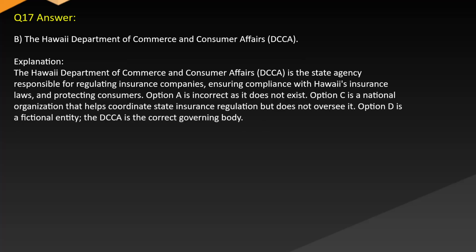Answer: B. The Hawaii Department of Commerce and Consumer Affairs (DCCA). Explanation: the Hawaii Department of Commerce and Consumer Affairs (DCCA) is the state agency responsible for regulating insurance companies, ensuring compliance with Hawaii's insurance laws, and protecting consumers. Option A is incorrect as it does not exist. Option C is a national organization that helps coordinate state insurance regulation but does not oversee it. Option D is a fictional entity. The DCCA is the correct governing body.